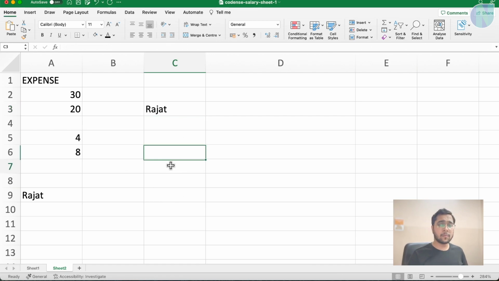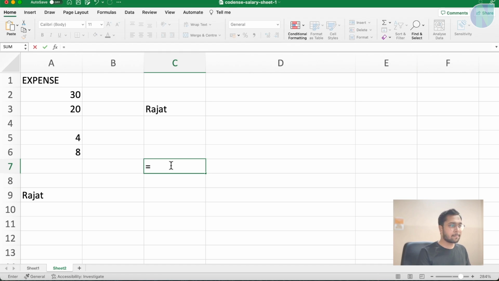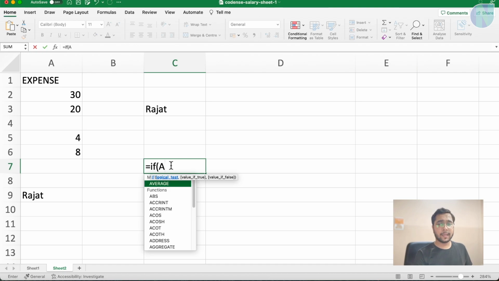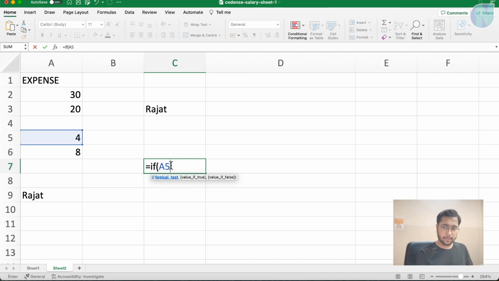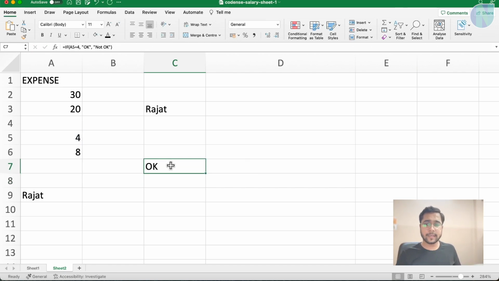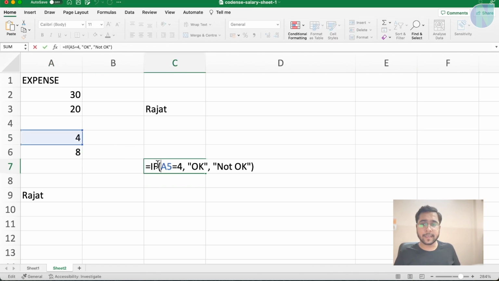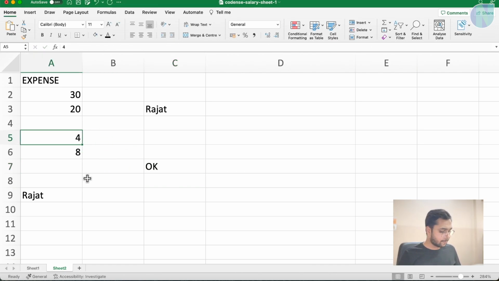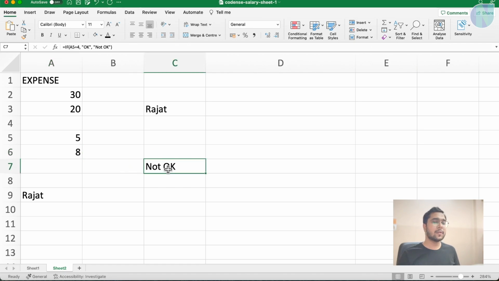Now I can say one more thing, like let's see some more examples. I can write an if condition here and I can say A5 is equal to 4. Then I can say print OK, else not OK. So you can say it is saying OK because A5 cell is equal to 4. Now let me make it 5. So it will say not OK.